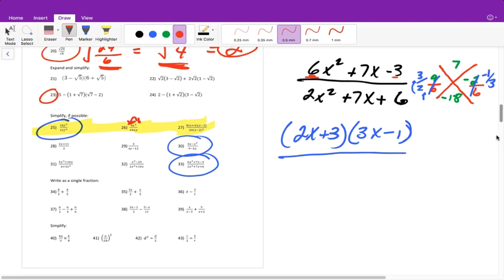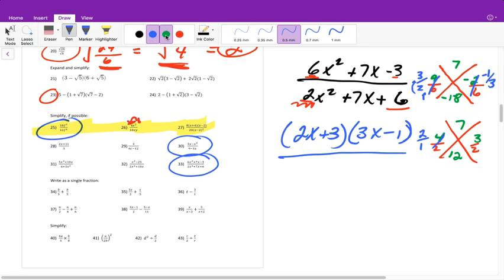And we do the same thing for the bottom one. 2 times 6 gives me 12. The number in the middle drops. What numbers multiply to 12 and add to 7? Well, that's 4 and 3. And then we need to divide each one by the number in front of our x squared. So we divide each by 2, and that will give me 2 over 1 and 3/2.